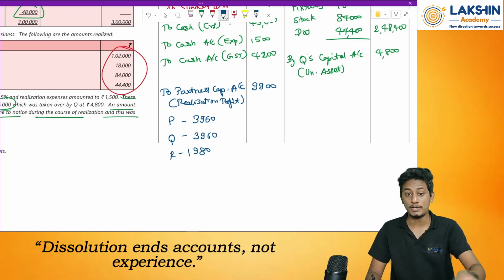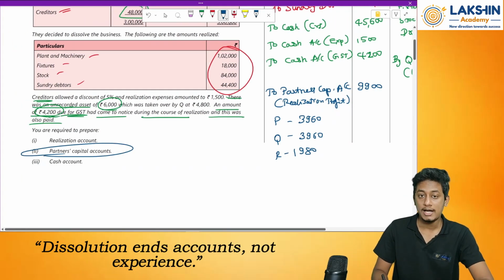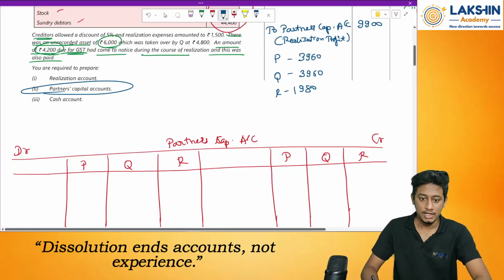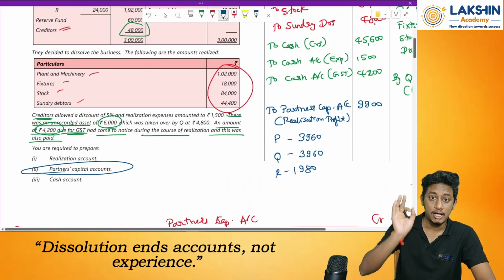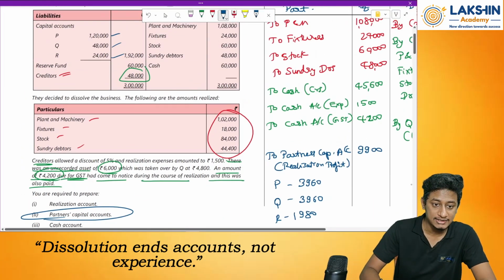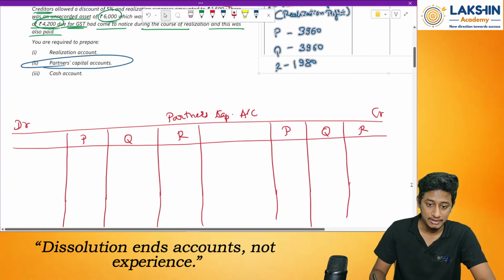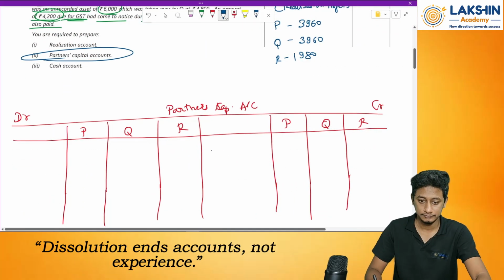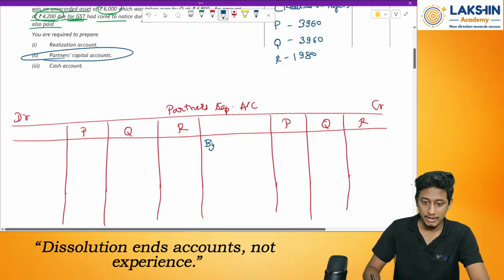So next account we open is partners capital account. Now partners capital account we start with what? Always with the capital balances. Remember admission. So by balance brought down.